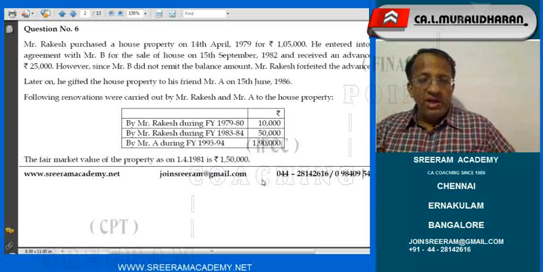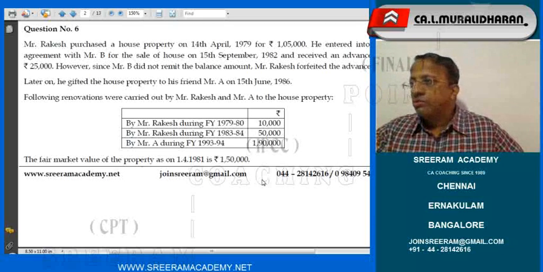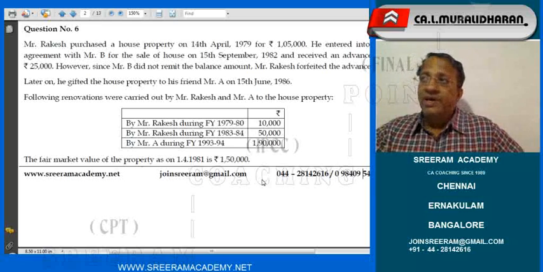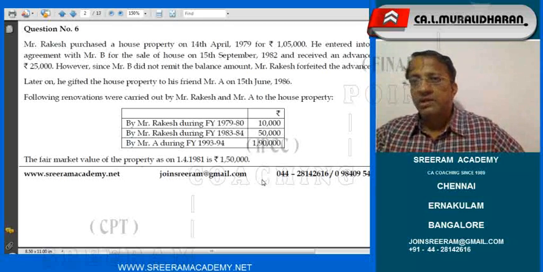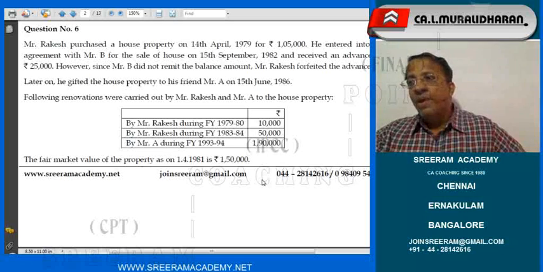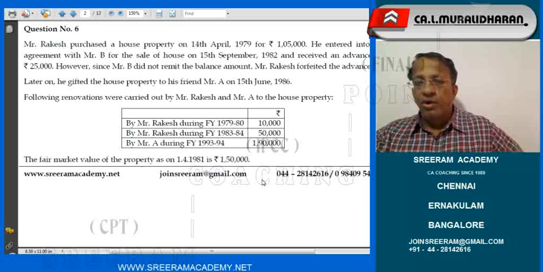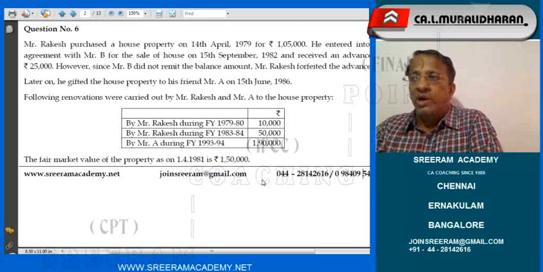Later on, he gifted the house property to his friend Mr. A on 15th of June 1986. Whether it will be considered as a transfer, it will not be considered as a transfer at all. And Mr. A had not paid any money to Mr. Rakesh. Therefore, when Mr. A is effecting a sale now, what is the cost that we will be assuming?